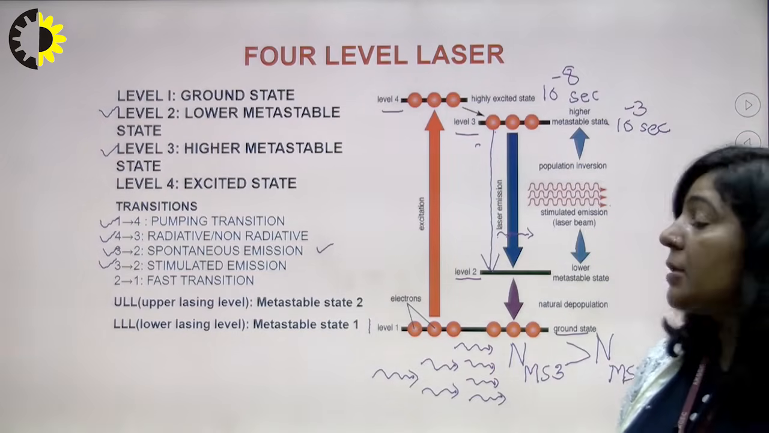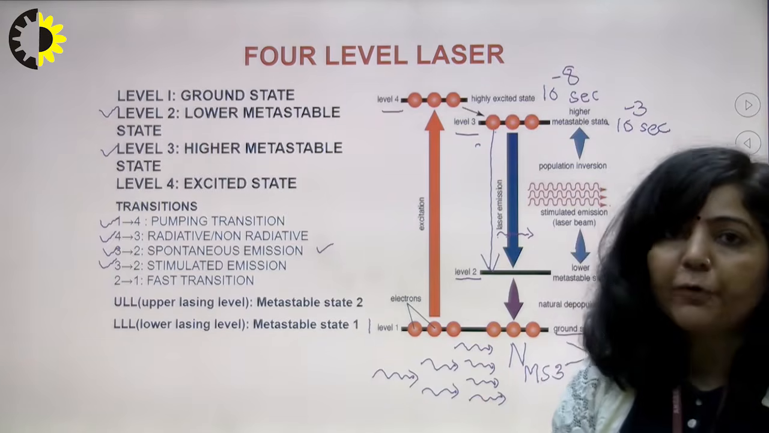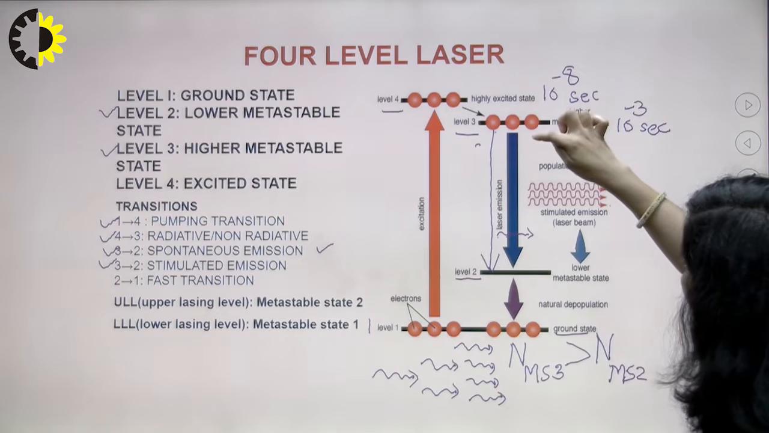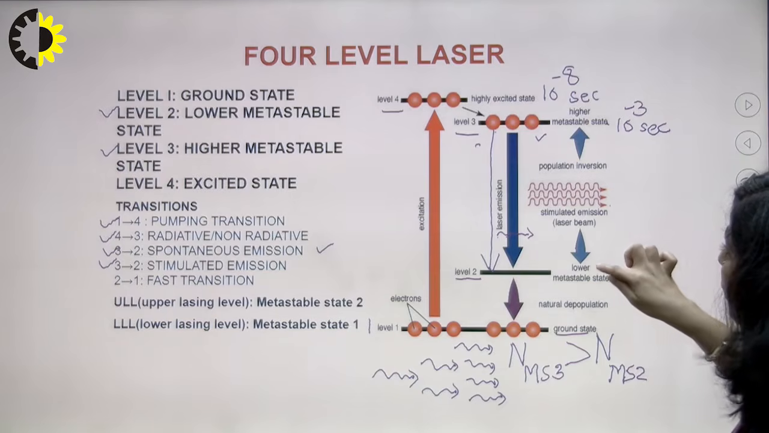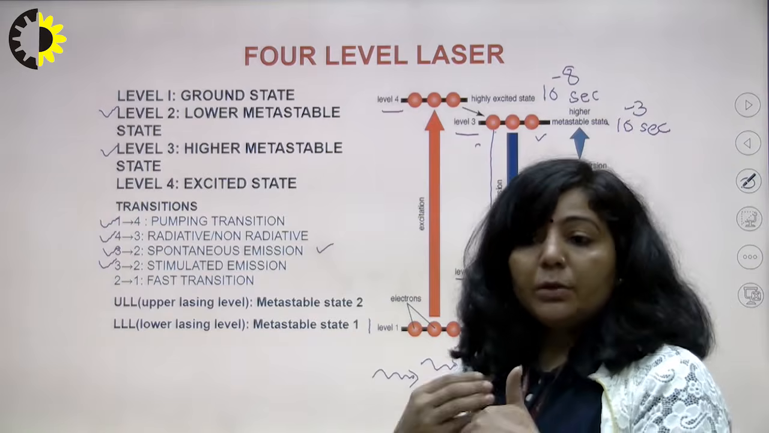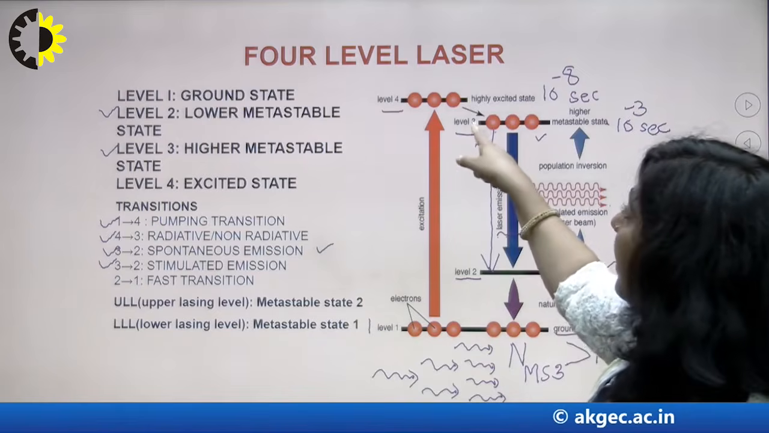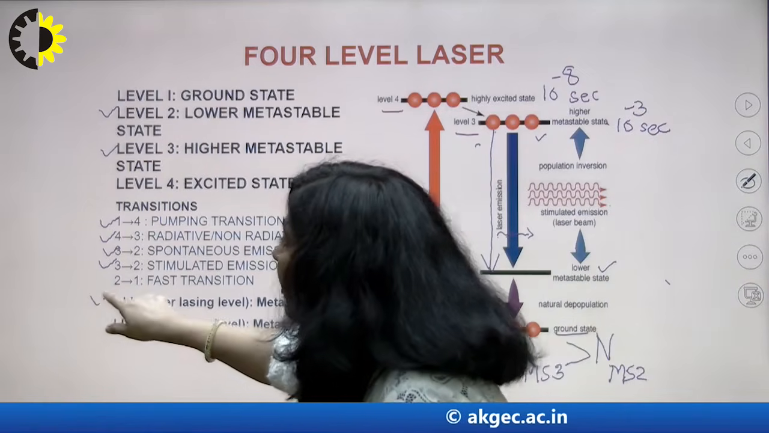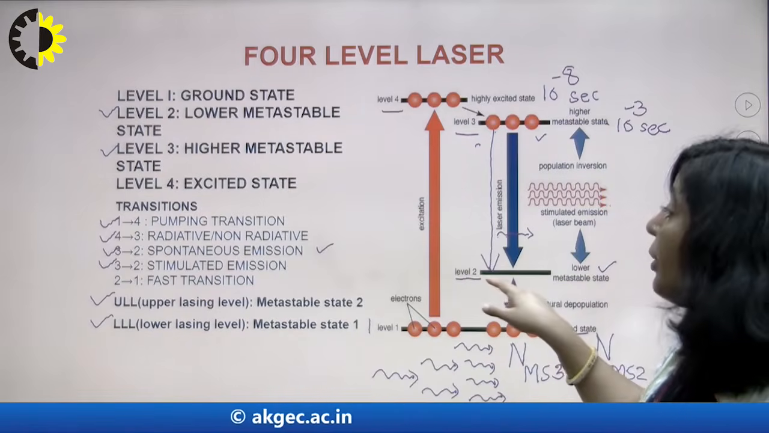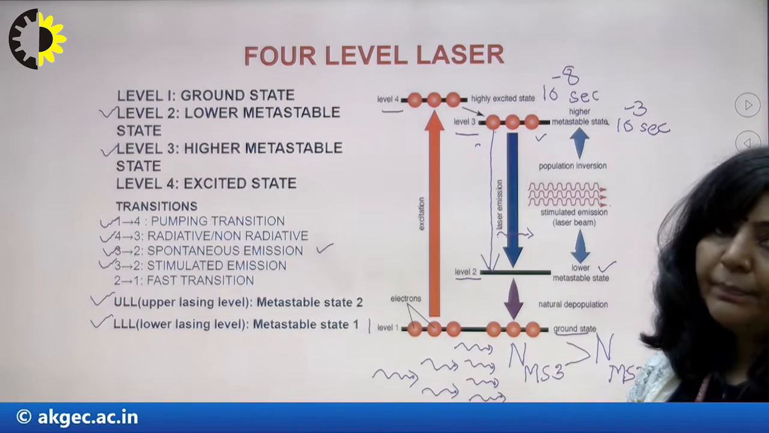Now, as you can see in this energy level diagram, the 2 states between which the actual amplification of light will take place are state number 3 and state number 2. These are the 2 energy states between which the photons will multiply and you will get the laser beam. Level 3 is the upper lasing level for a 4-level laser, and level 2 is the lower lasing level.